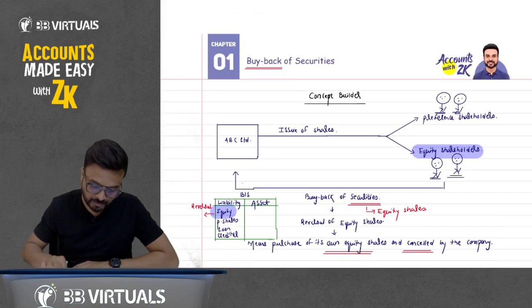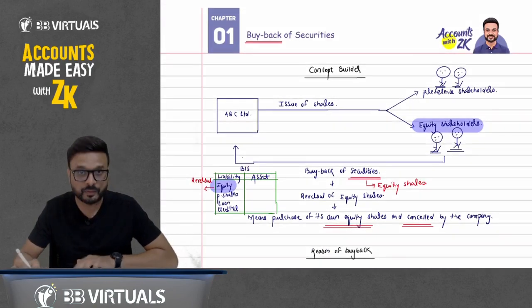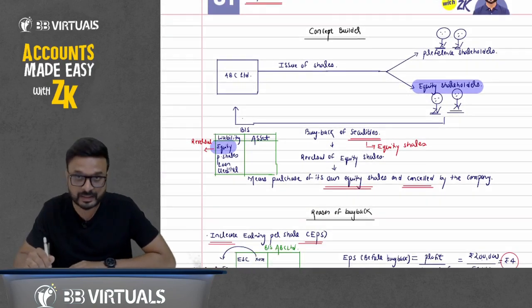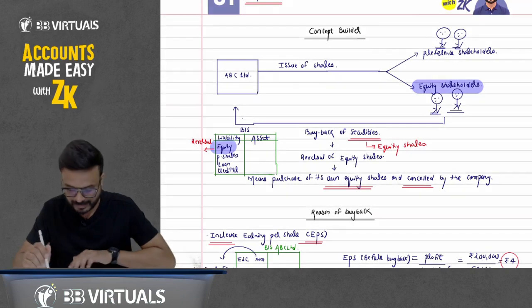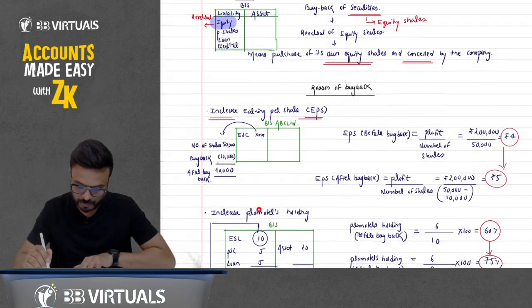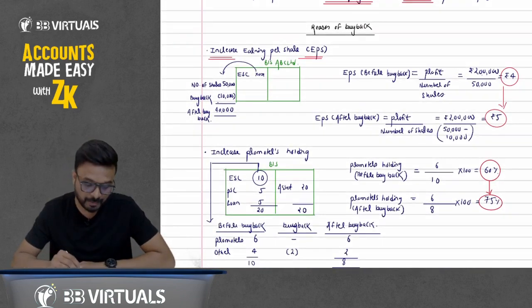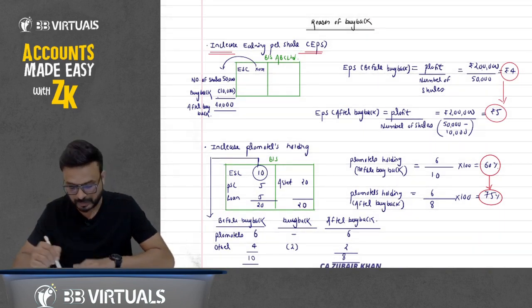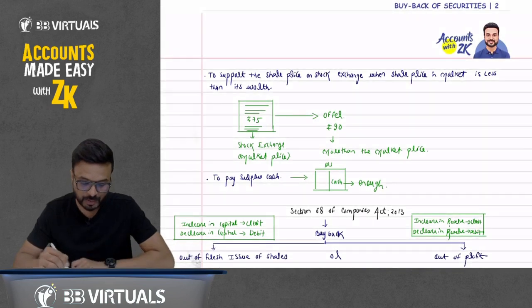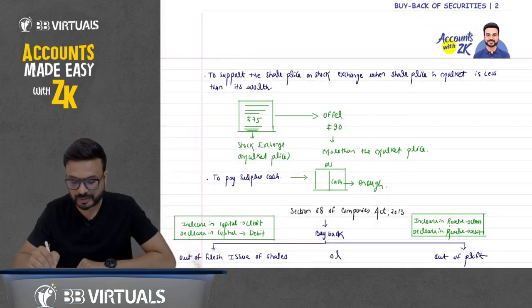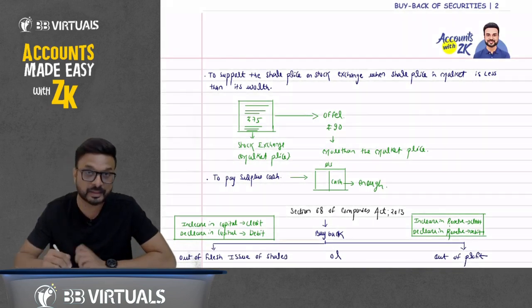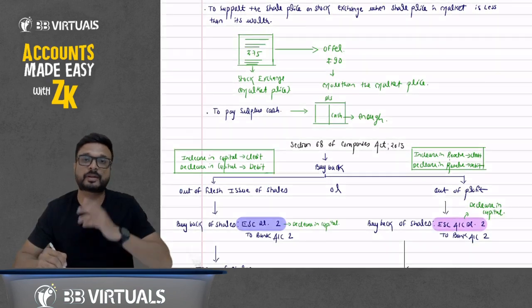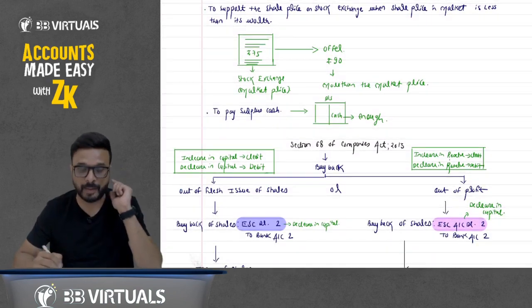So here we have discussed the concept of what we mean by buyback. Buyback means the cancellation of equity shares. So why do we do the buyback? We do the buyback to increase the earning per share, to increase promoters' holding, and to support the share price in the stock exchange when the share price in the market is less than its worth. And if you have surplus cash, we do buyback.